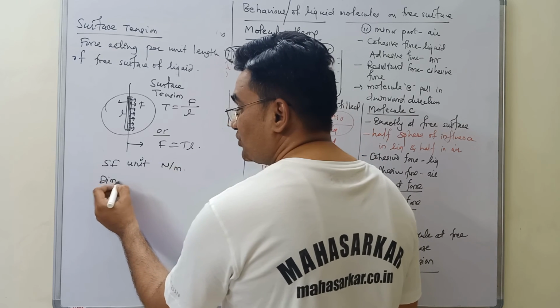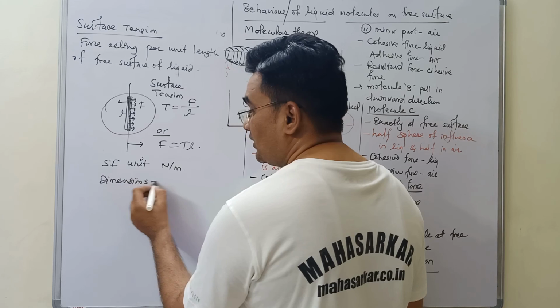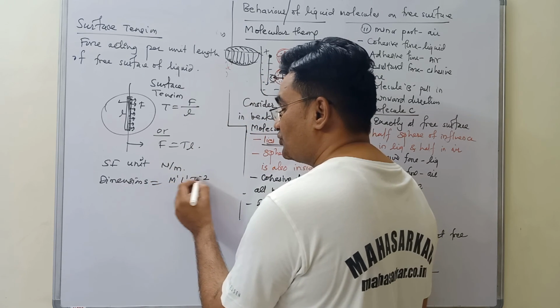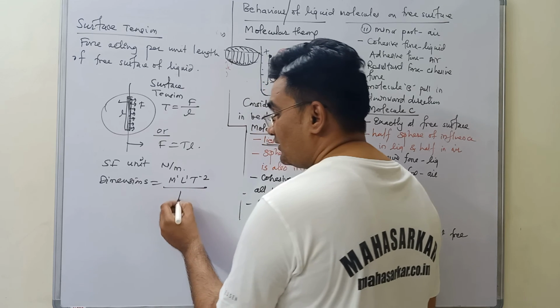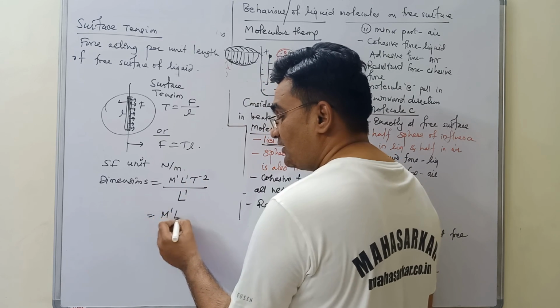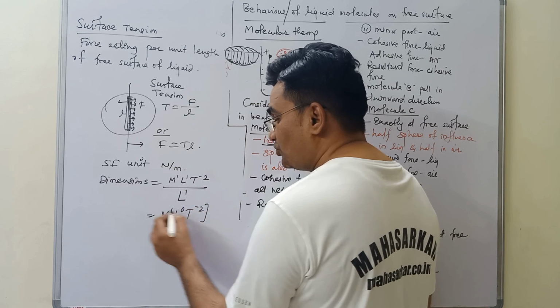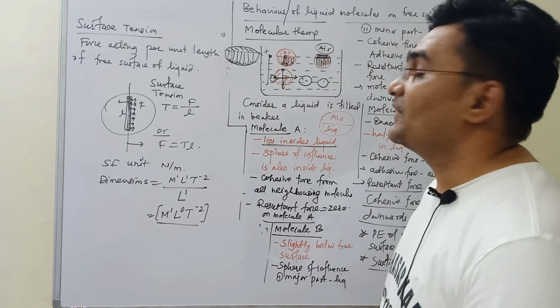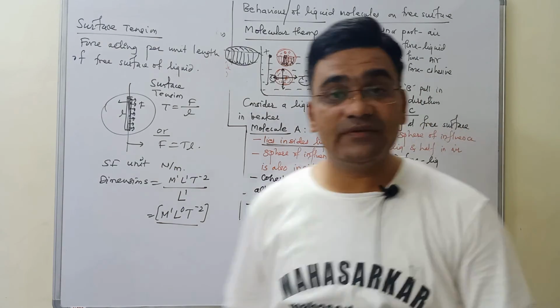The dimensions you can find using the formula. What will be the dimensions of force? M1 L1 T minus 2 divided by length, L1. So L1 and L1 cancel. So M1 L0 T minus 2 will be the dimensions of surface tension. I hope you understood today's article.